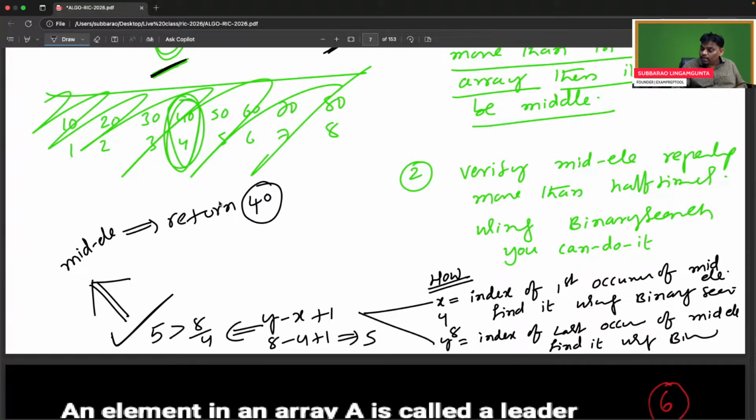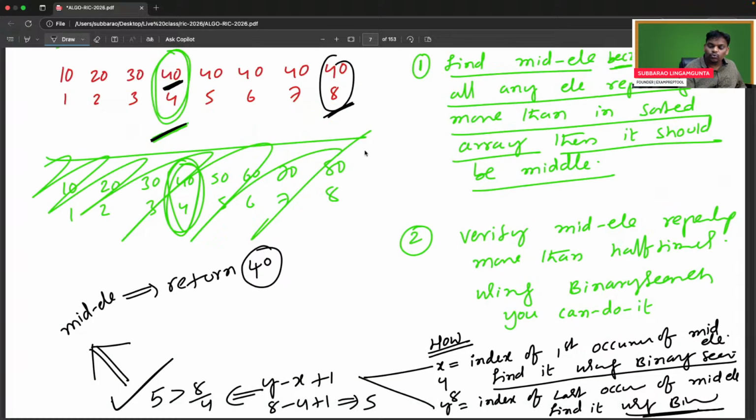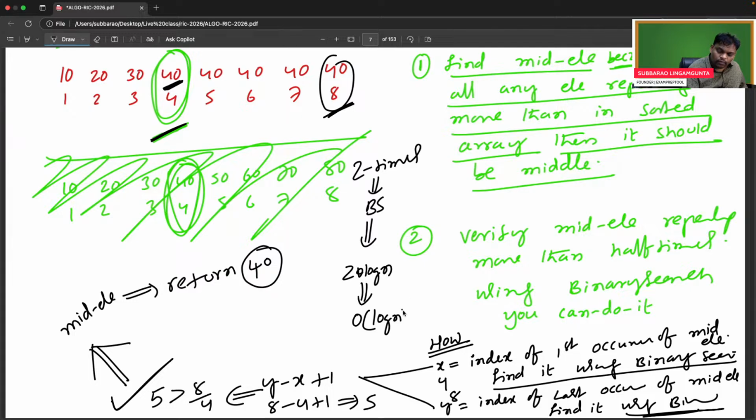Return 40. Remember, here you are applying binary search, which is log n. Here also you are applying binary search, which is log n. Two times binary search, so 2 log n, which is nothing but order of log n. So the answer of this problem is order of log n.